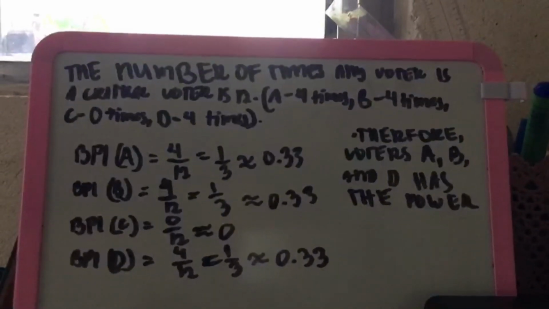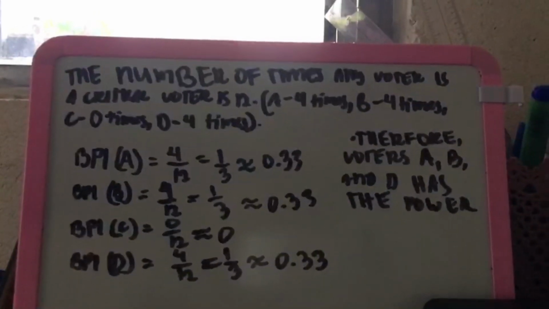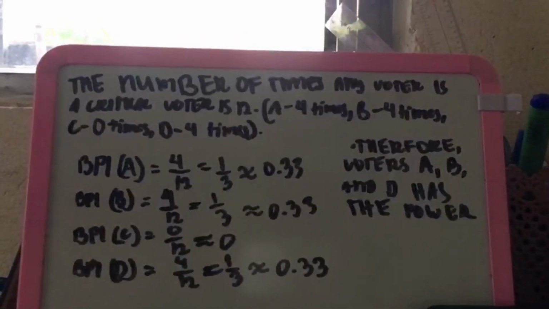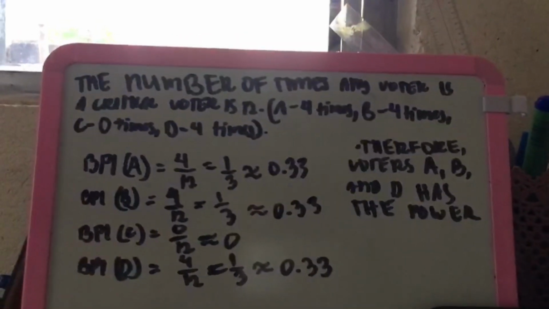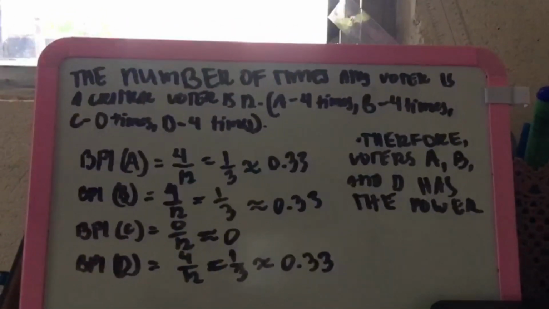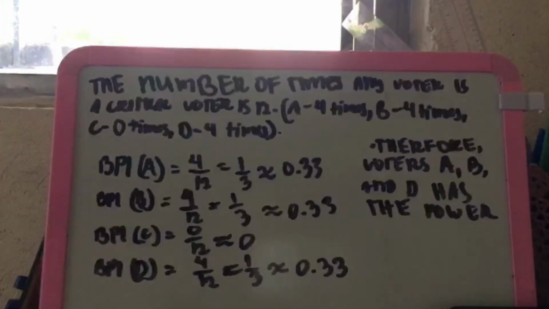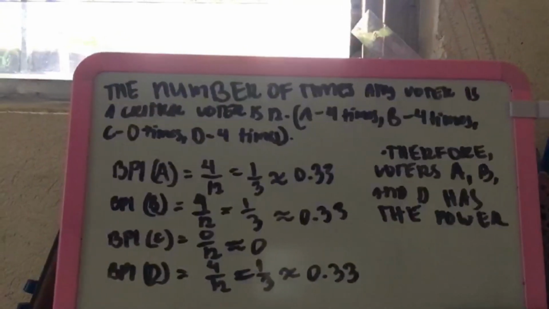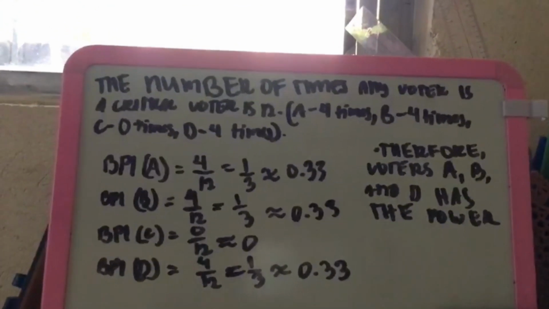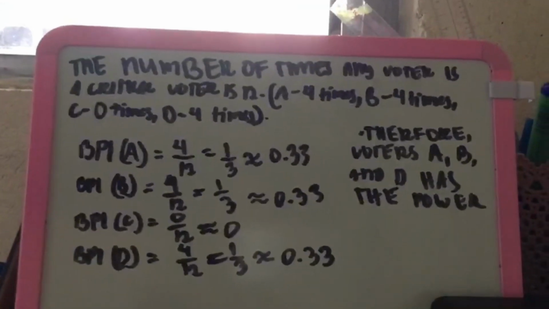So the BPI of A is 0.33, also B is 0.33, and D is 0.33. As you can see here, the BPI of C is 0 because it doesn't have a critical vote. So therefore, voters A, B, and D have the power, and that's the BPI.